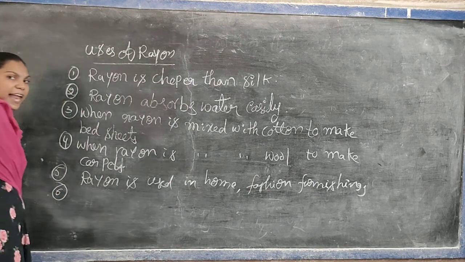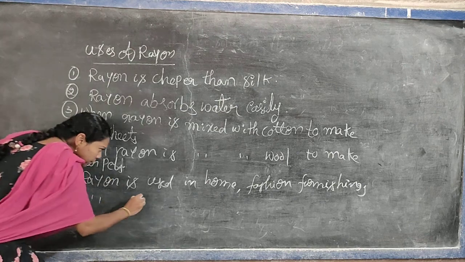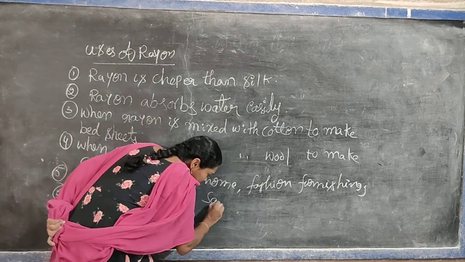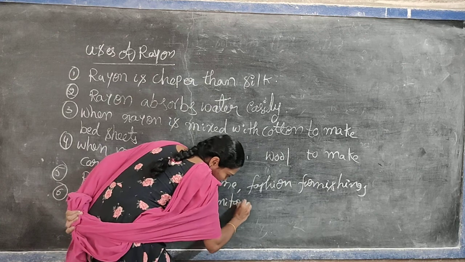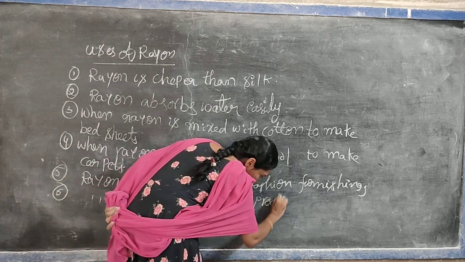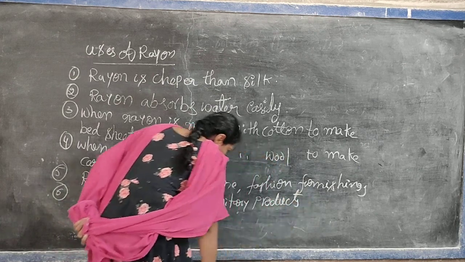It is used in the sanitary products, because it easily absorbs the water.